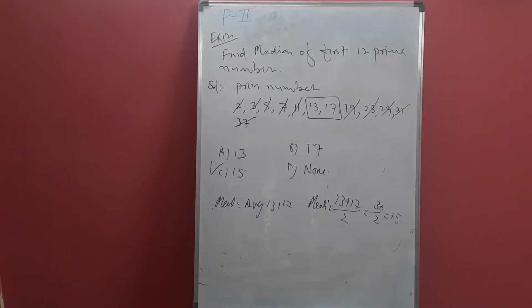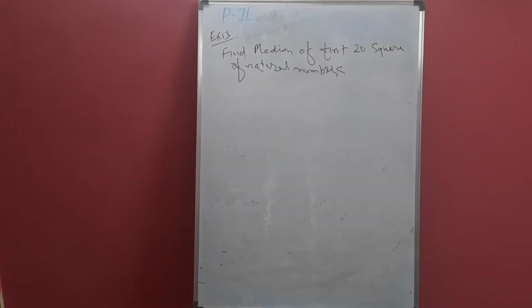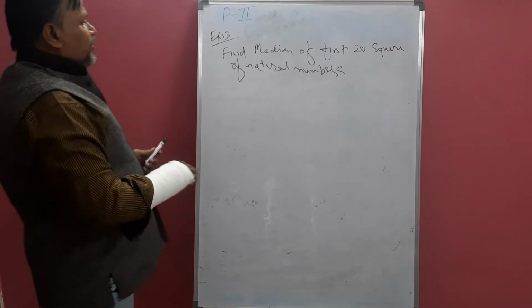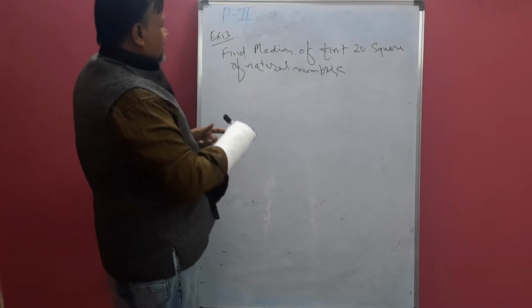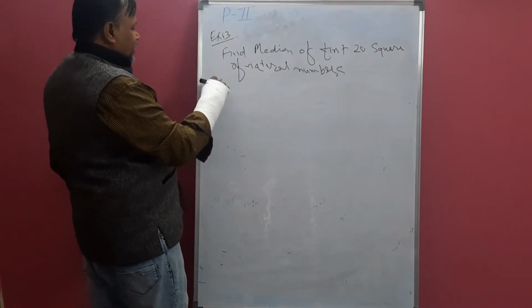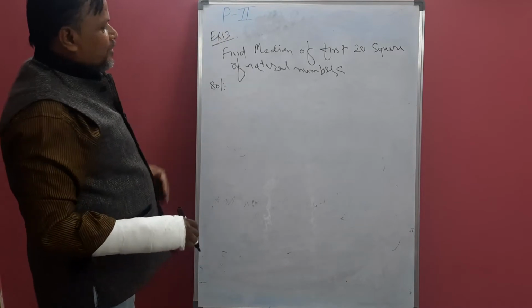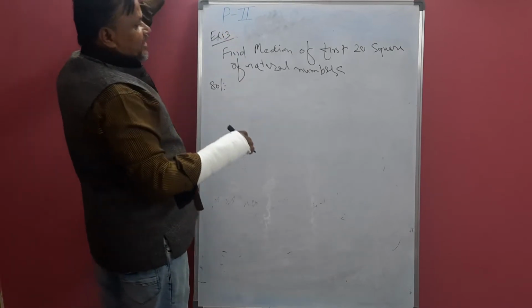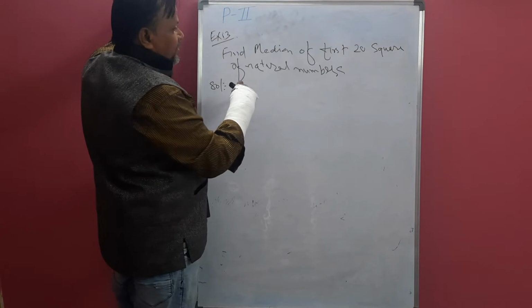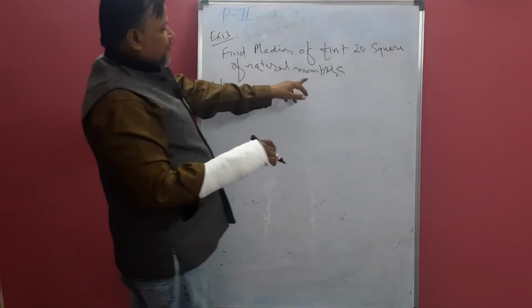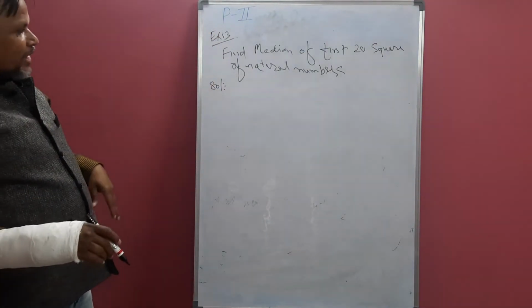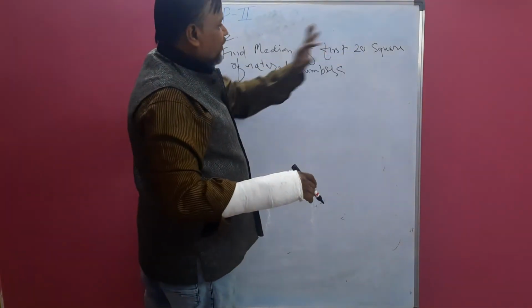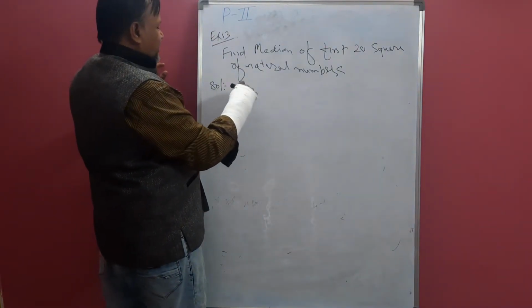So this is also a very important question. Now example 30. Find the median of the first 20 squares of natural numbers. Again, solution. You will get options, but I am not writing the options; I am just giving the solution. The first 20 square natural numbers. 20 is again even. Whenever natural numbers are there, we take the middlemost values according to even or odd. 20 is even.